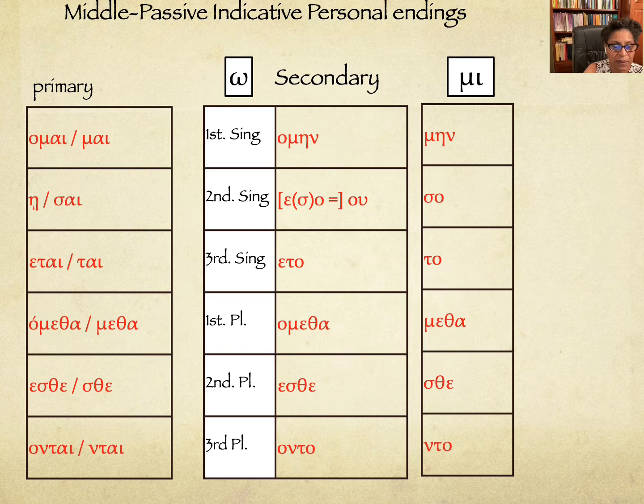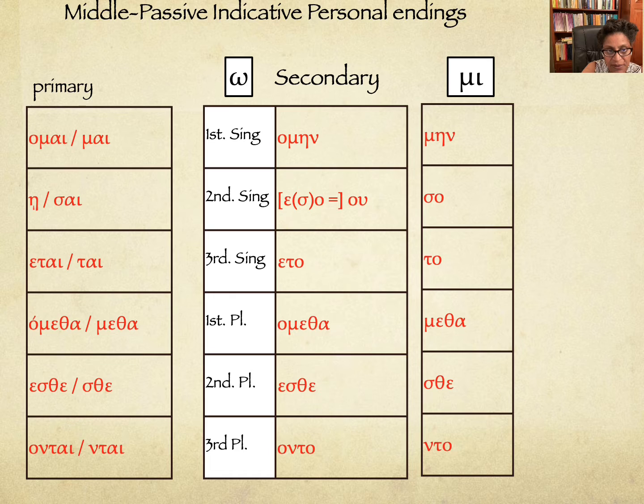And now we're going to look at what happens in secondary, that is the past tense, secondary tenses, the imperfect. Okay, so what we are getting in the omega verbs is the gluing vowel plus the same endings as the mi verbs. So it's omēn, but the mi verb is mēn. The mi verb is so, and you're going to get so where the sigma falls out, which gives you ou in the omega verb. Then you have to in the mi verb.